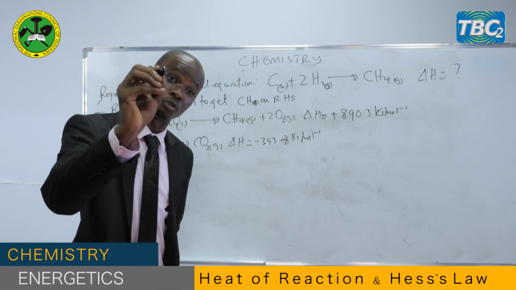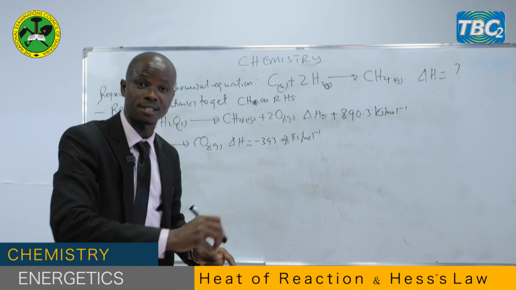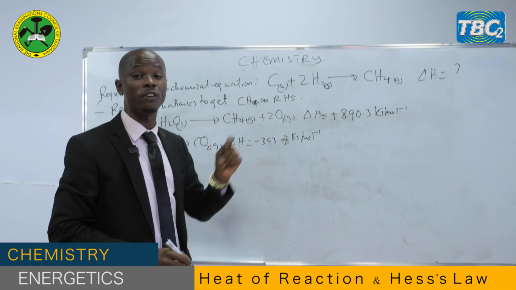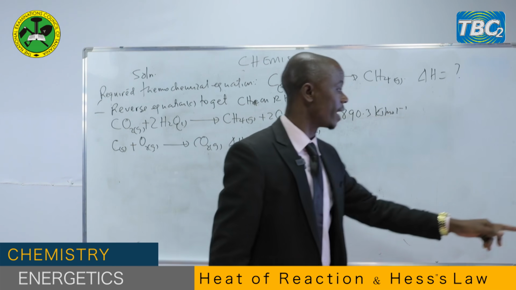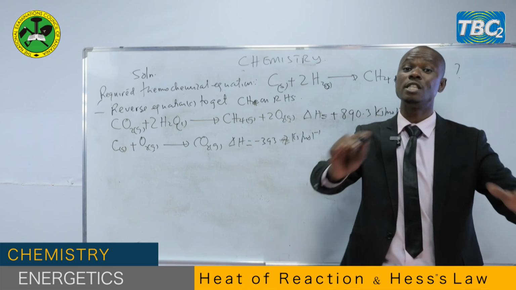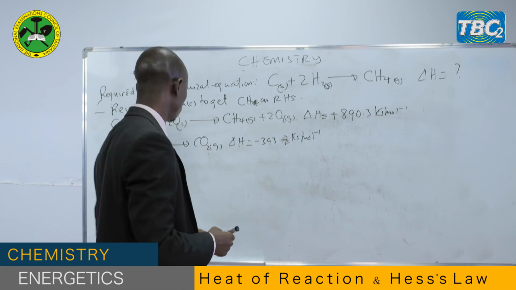That means you have to follow what the required thermochemical equation wants. It wants 2 moles of hydrogen gas. So you multiply the given thermochemical equation by 2, that means the whole equation together with its enthalpy change.